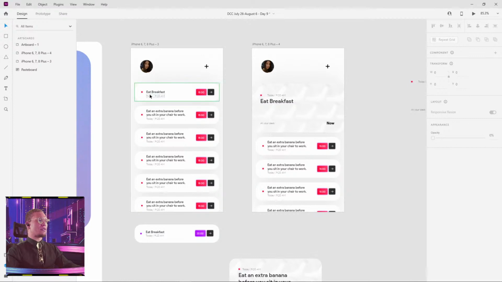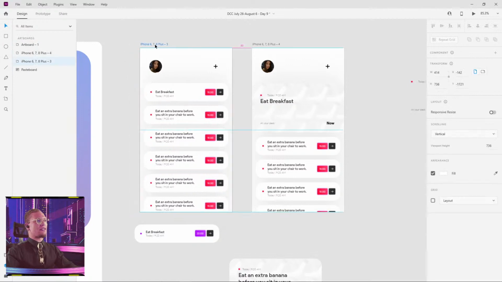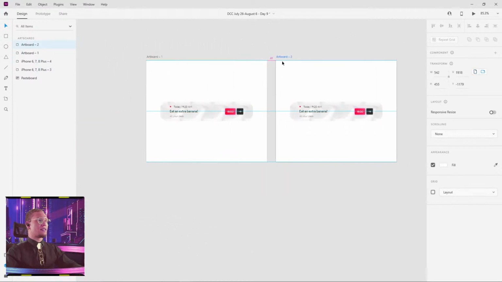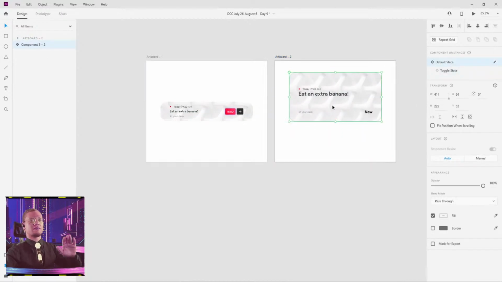And there's probably a couple other ways you could have done this. You could have made this entire thing a component, I believe. Yeah, you could have made this entire thing a component, and then you could have done all of this on one artboard if you really wanted to. But just for sake of time and me not having to go into the layers and explain things, because it starts getting very much into the matrix at that point, I decided to do it like this. But an easy way, if you guys are new to XD, just practice starting with the card and go from there.